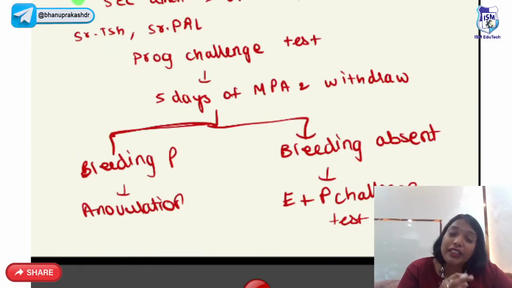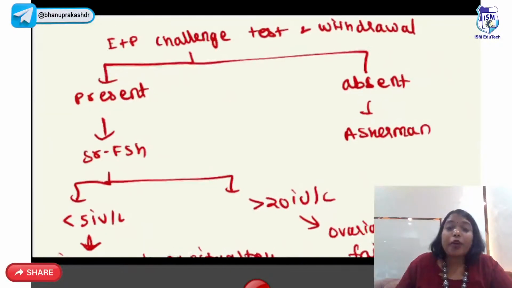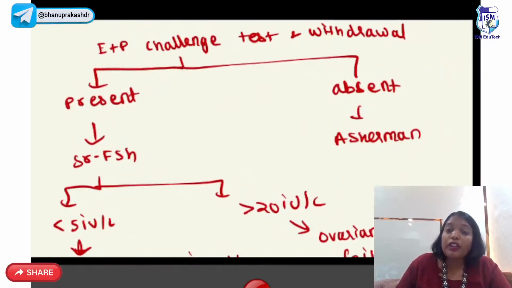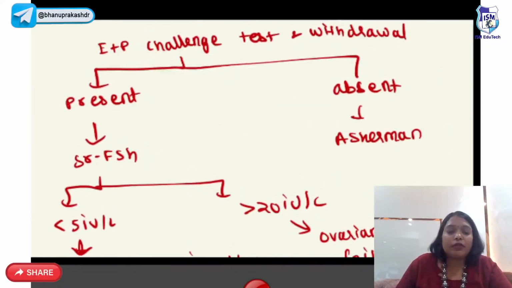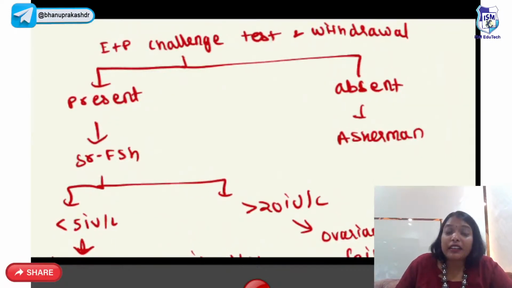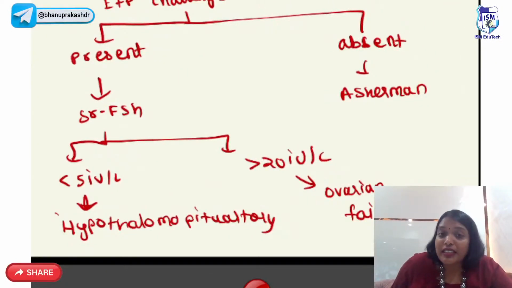If bleeding is present, means it is not the problem of estrogen and progesterone, it is a problem of uterus. So on estrogen and progesterone challenge test, when you withdraw, if there is no bleeding, then it is Asherman syndrome. If bleeding is present, then you have to measure the serum FSH. If serum FSH is less than 5, it is hypothalamo-pituitary failure. If serum FSH is more than 20, it is ovarian failure.